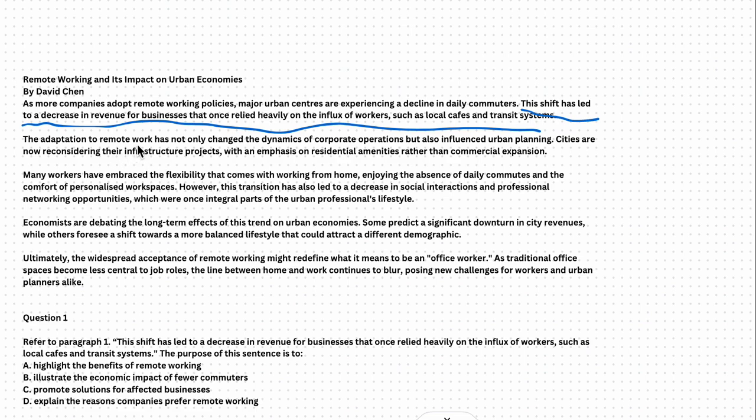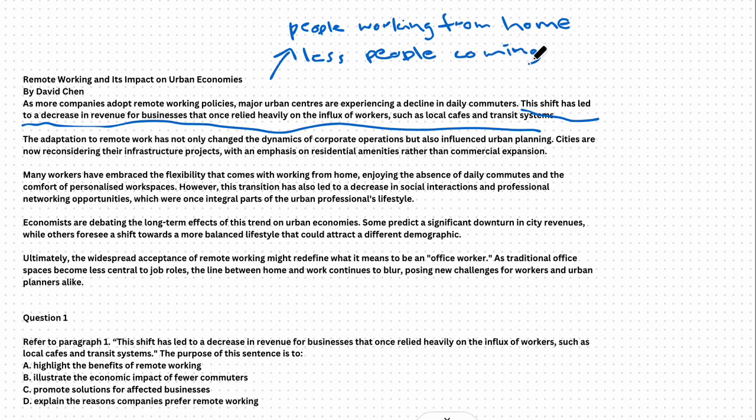And so I'm going to just, in my own words, figure out what this passage is really telling me. So as more companies adopt remote working policies, very simply, people are working from home. And as a result, there's less people coming into cities during the week.